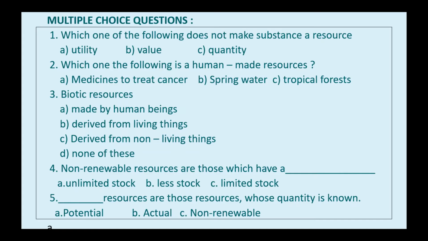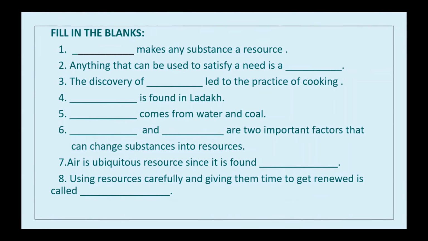Now, let's move on to fill in the blanks based on this chapter. Dash makes any substance a resource. What makes any substance a resource? Usability or utility. So utility makes any substance a resource.